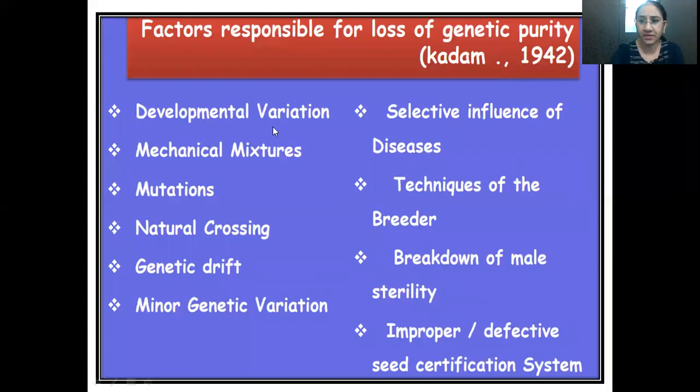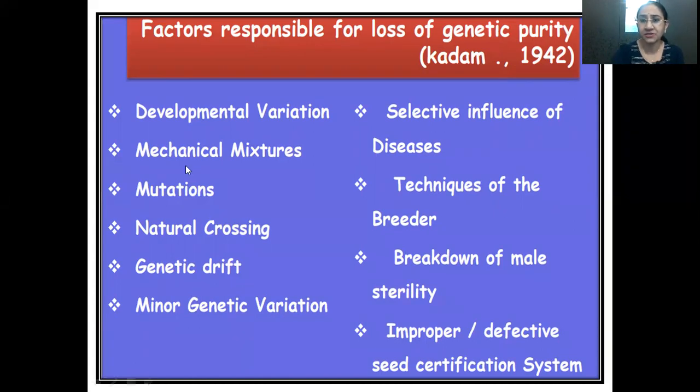First is developmental variation. When we go from one generation to the next generation, there are certain developmental variations. We can say there are certain cytological variations taking place at the cell level, which leads to the developmental variation.